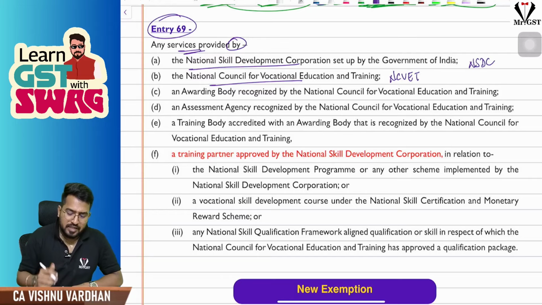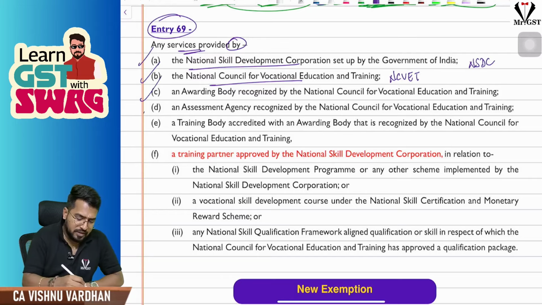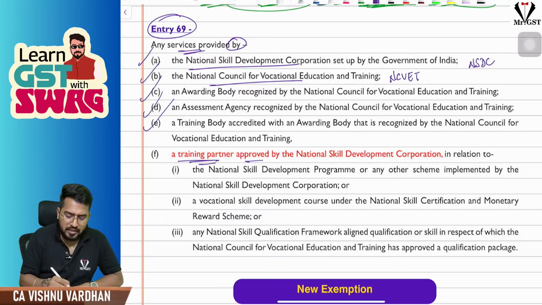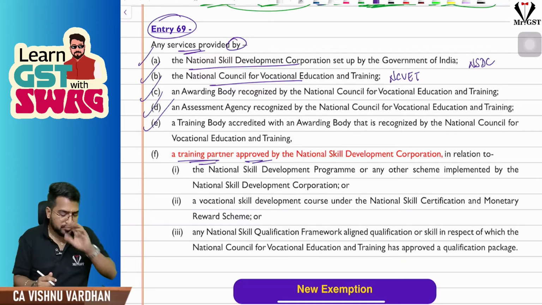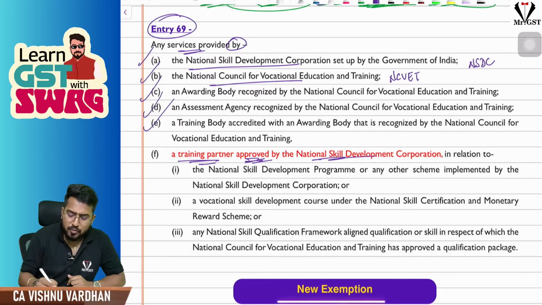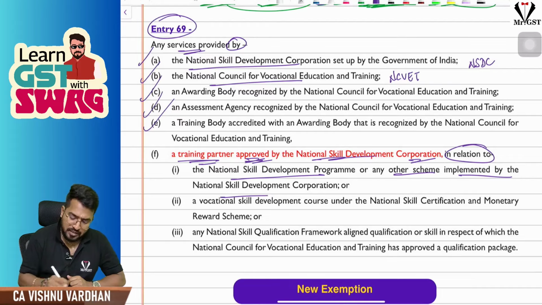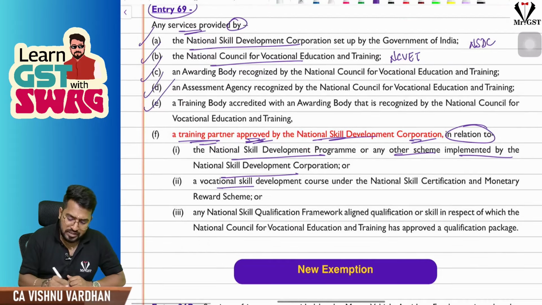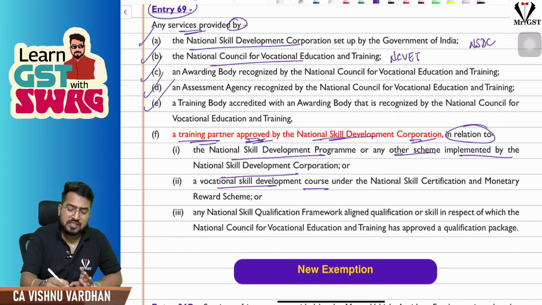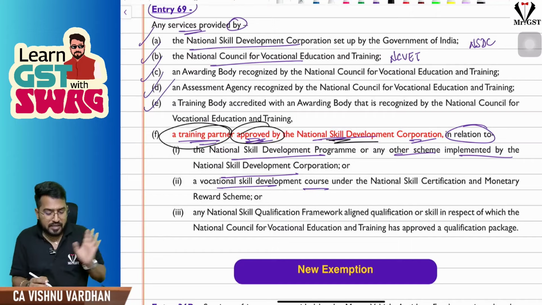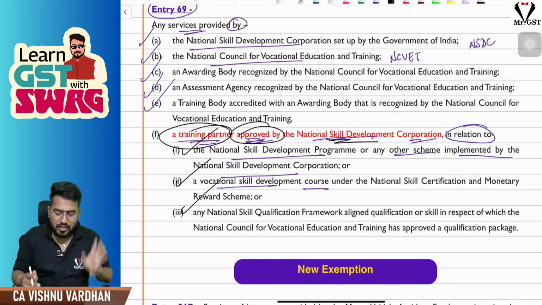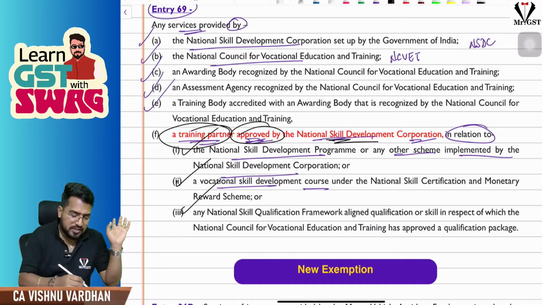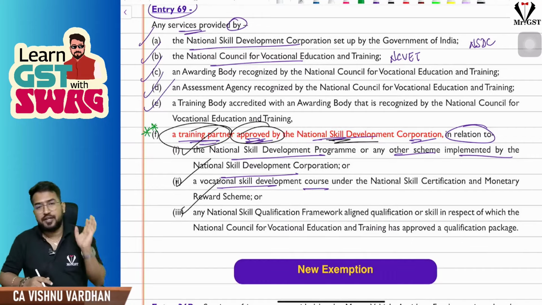Sir, these people providing the training, all these things were already in the previous entries. The new word added here, the new line added here: a training partner approved by NSDC in relation to the National Skill Development Program or other schemes implemented by the National Skill Development Corporation, or vocational skill development courses. That means a training partner approved by NSDC providing the services of training is exempt under GST. Only this one line is newly added. Apart from that, the entry remains the same.